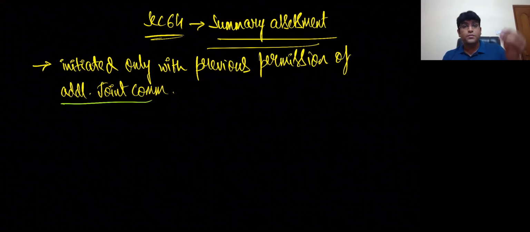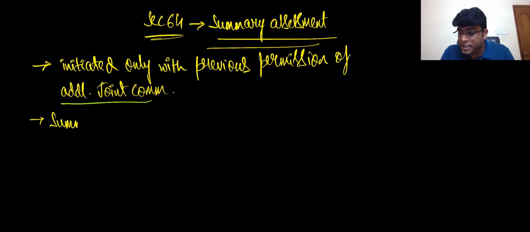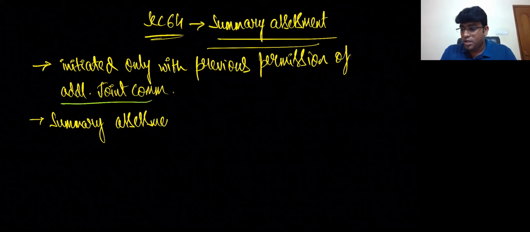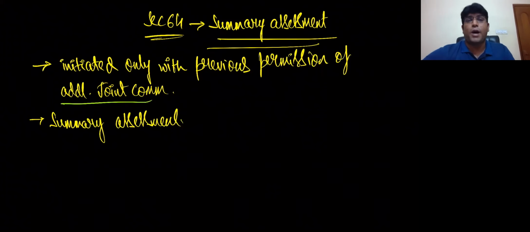Listen. Summary assessment is initiated only with prior permission of whom, my dear friends? The additional or joint commissioner. And let me tell you, summary assessment is done only when the PO has evidence. Please concentrate, my dear friends.